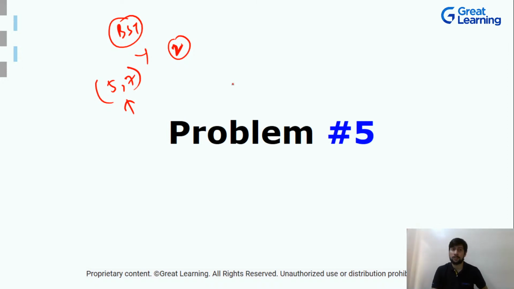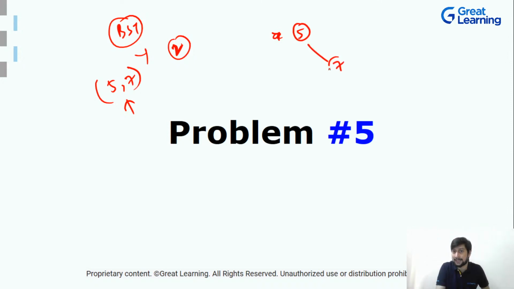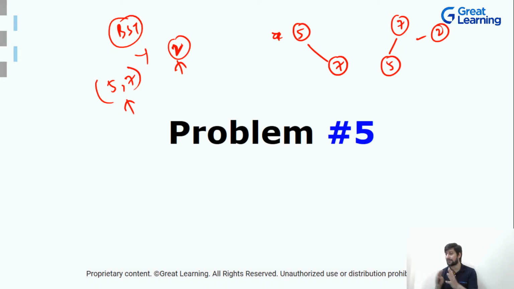Okay, so basically, how can I create one BST? You can have 5 as the root and 7 on the right hand side. Another BST can be 7 at the top and 5 on the left hand side. So if you want to create a BST with two nodes, those two nodes can be anything. There are two BSTs that you can create.